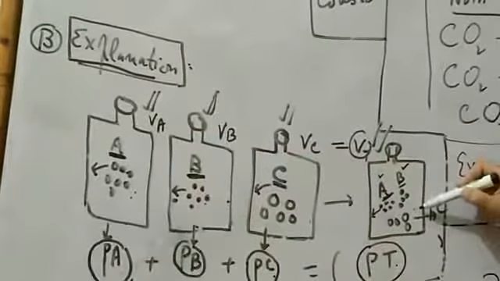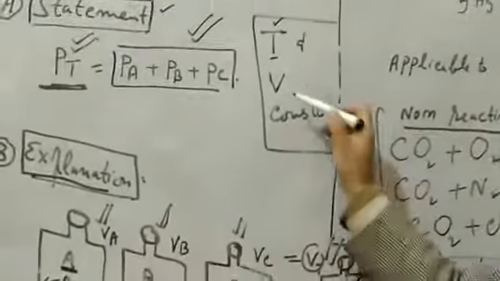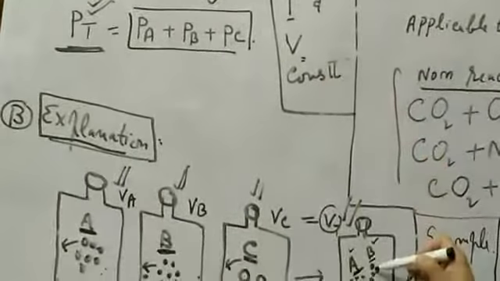The temperature here in all these three containers and here in this container will be the same. Temperature should be constant. And the second point is the volume should also be constant.